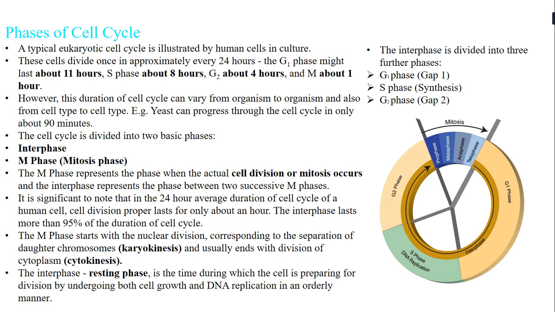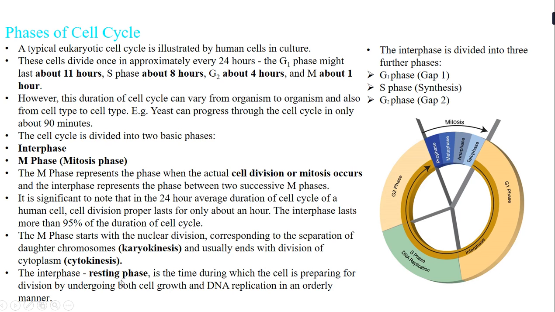And usually this ends with a division of the cytoplasm. So once the nuclear division is over and the daughter chromosomes are separated, the cytoplasmic division takes place, and the cytoplasmic division is called cytokinesis. So in the M phase, first karyokinesis takes place, that means the nuclear division, and then takes place the cytokinesis. And then comes the interphase.